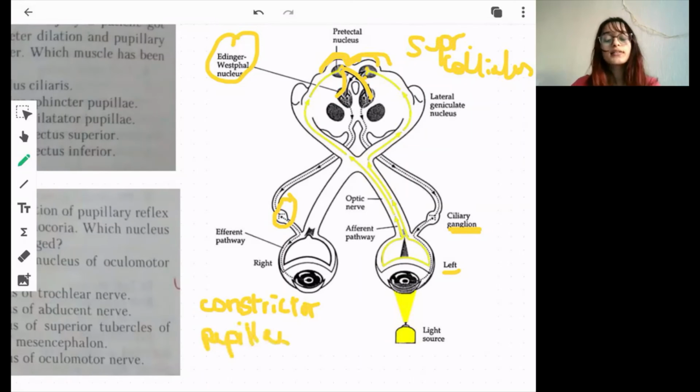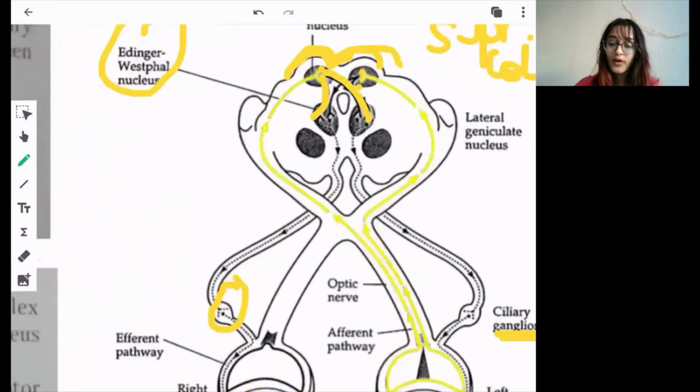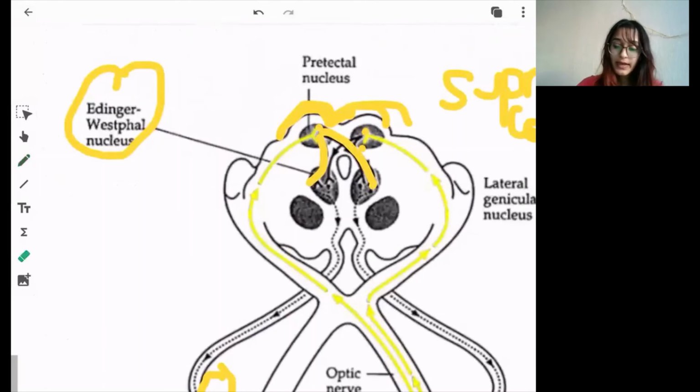An interesting thing that is noted is that if the light is shown to the left eye, not only the left eye constricts, but also the right eye. So if the light is shown in either eye, both eyes constrict. This is the pupillary light reflex. And why is it so? Because the information from the pretectal nucleus is sent to both Edinger-Westphal nuclei, that is the nucleus on the same side and also on the opposite side.